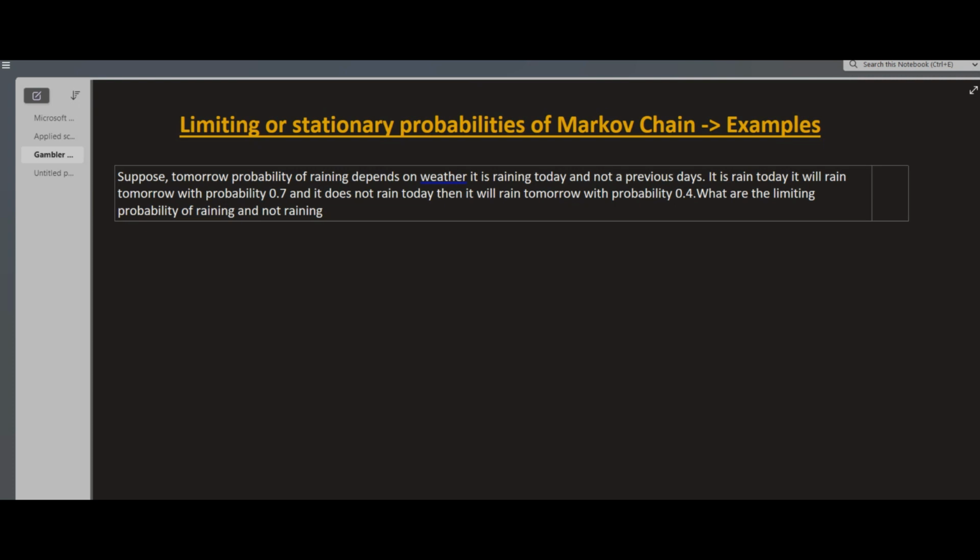So today we are discussing this stochastic process. First of all, these are our topics: limiting or stationary probabilities of Markov chains with examples. So this is our problem.